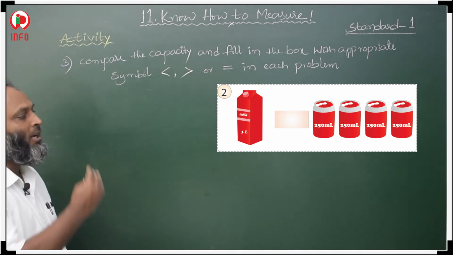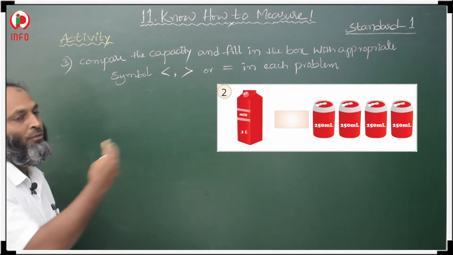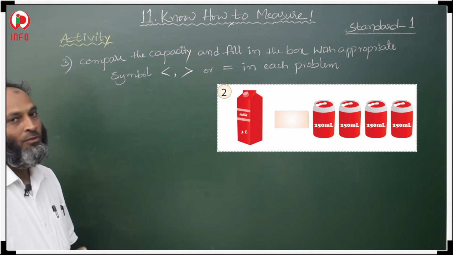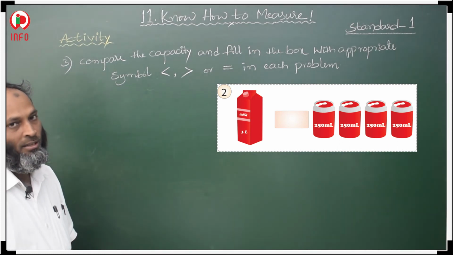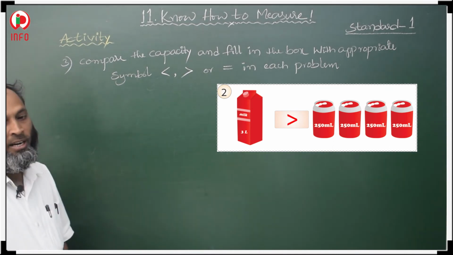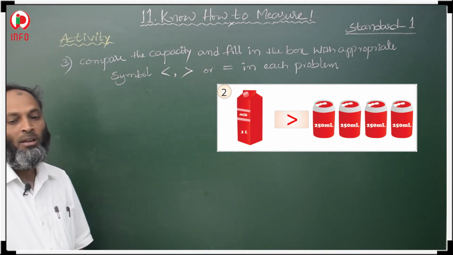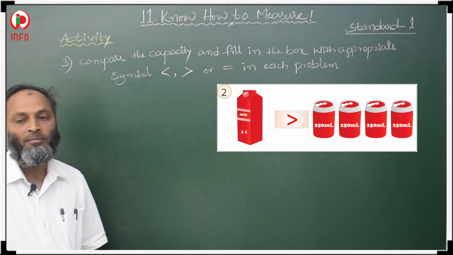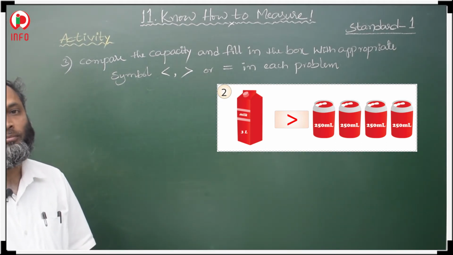So, why? Because 250, 250, 250, 250. 250 ml 4 times makes 1 liter. So, that is why 3 liters is greater than 1 liter. We have to keep the greater than symbol.